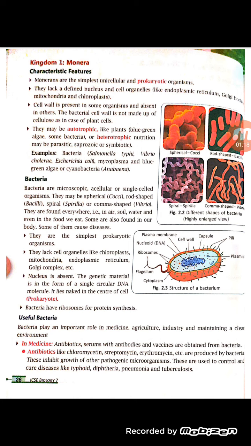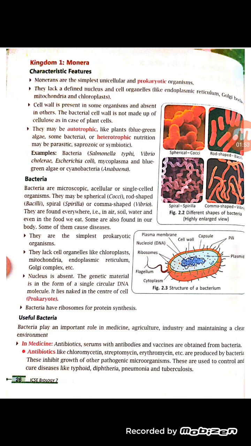So bacteria are microscopic. We can only see them with the help of a microscope. They are single celled and they may be of different shapes. They can be rod shaped, comma shaped, or spiral shaped. Bacteria are organisms which are found everywhere. You cannot see them, but they are everywhere. They are even inside your body. Some of them can cause disease and they are called pathogens.